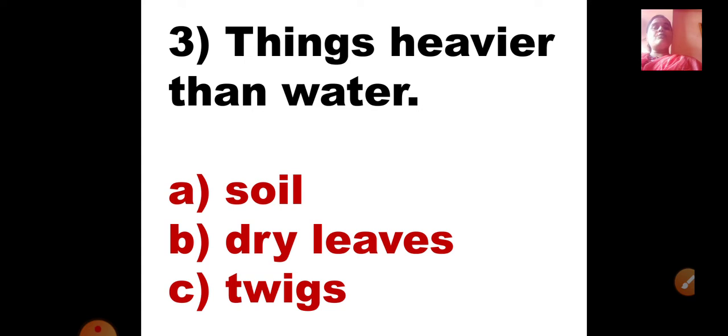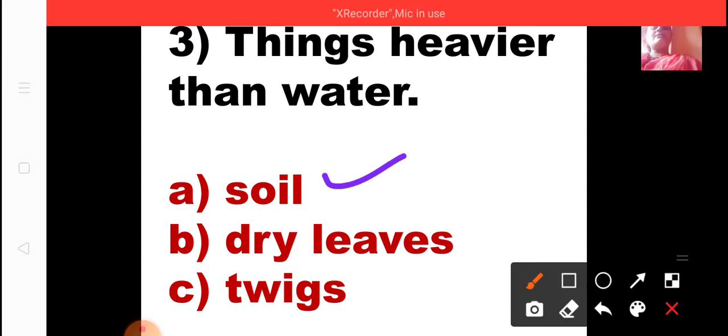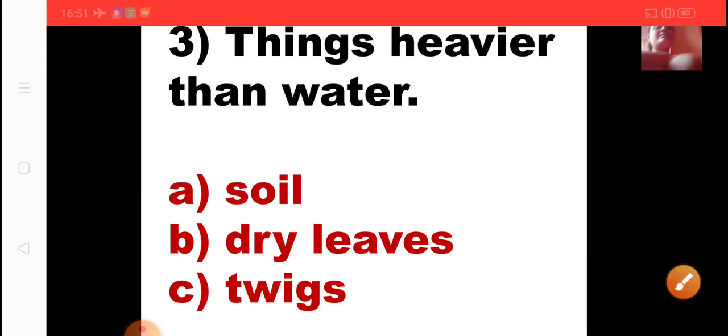Twigs are the dry branches of the trees. So are twigs heavier than water? No. Are dry leaves heavier than water? No. So A option, soil, is the correct answer. So you are going to take A option. Soil is definitely heavier than water, because if you put soil in water, the soil will settle down because it is heavier than water.